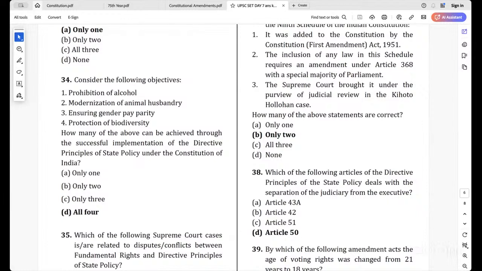Kesavananda Bharati case is related to which one? Anti-defection. 52nd Amendment. Okay. And if they wanted to keep any law under the 9th Schedule, a constitutional amendment is required. Just like that, they can't go and keep any laws.